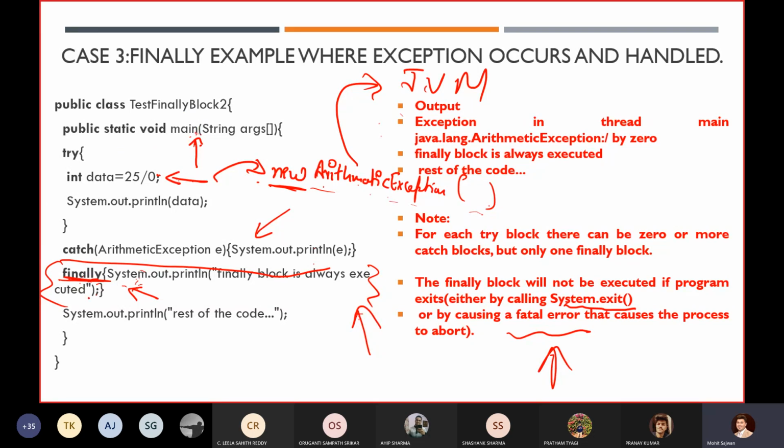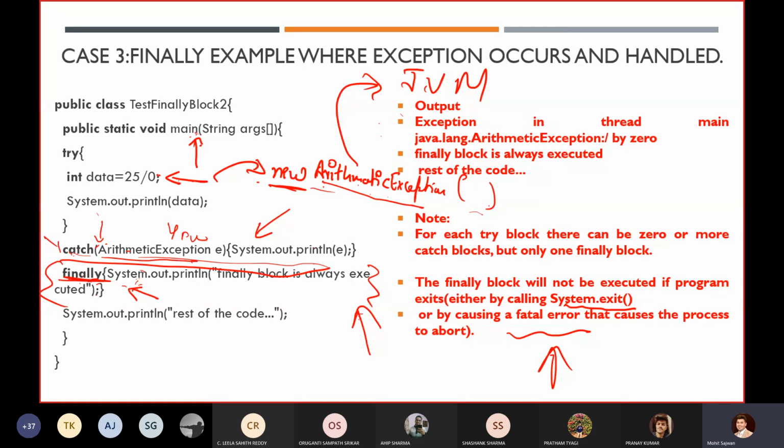Then this method will check in the catch block, am I handling arithmetic exception? Yes, I'm handling it. It will tell our JVM, yes, I am handling it, no need to worry. Then JVM will say, okay, then handle it. Then it will execute our catch block, and whatever statements are there after that, it will execute all those statements, right?